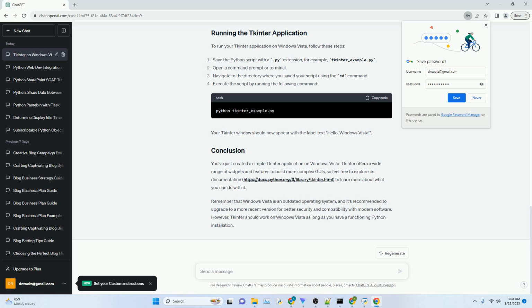Remember that Windows Vista is an outdated operating system, and it's recommended to upgrade to a more recent version for better security and compatibility with modern software. However, Tkinter should work on Windows Vista as long as you have a functioning Python installation.